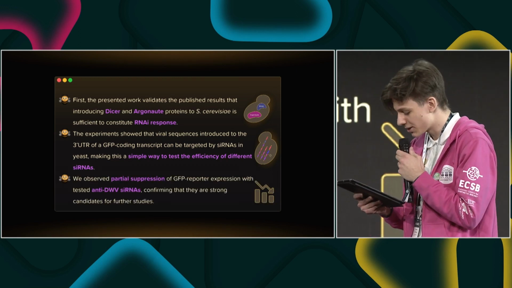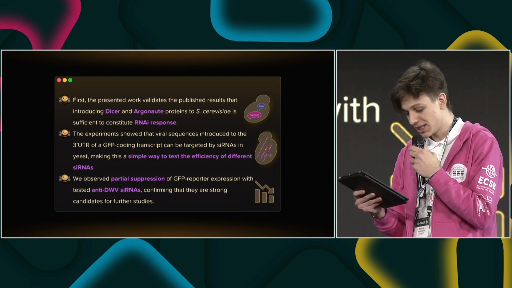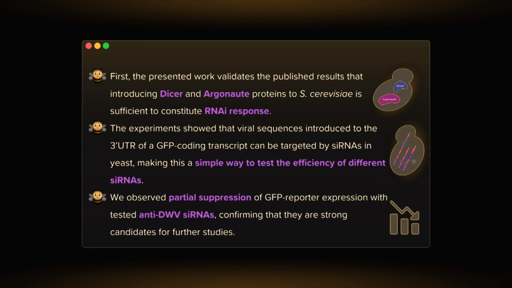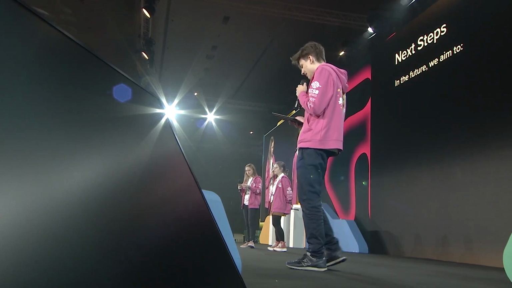We observed partial suppression of GFP reporter expression with tested anti-DWV siRNAs, confirming that they are strong candidates for further studies. So, what's our next agenda? Well, we are aiming to make our yeast-based siRNA testing system even more efficient by placing the GFP target and shRNA transcriptional units under the control of differing promoters.